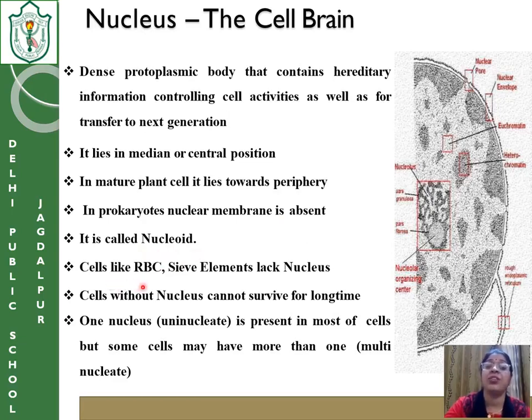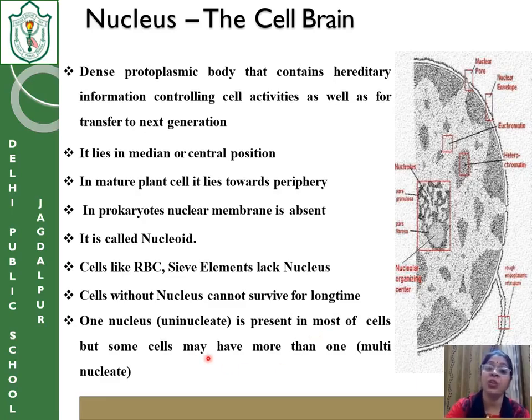In some cells, like our mammalian red blood cells, when immature, they possess a nucleus. But when the RBC matures, is produced from the bone marrow and comes into the blood, it becomes without a nucleus. Then the sieve elements, you remember, in the phloem, the sieve tubes also lack a nucleus. Cells without a nucleus cannot survive for a long time. That is why the lifespan of the RBC is not much.